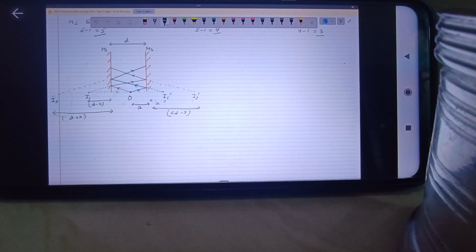Ma'am, can you explain how you got D minus x? If this is x, and the total distance between two mirrors is D, then what is the distance between mirror 1 and O? Won't it be D minus x?